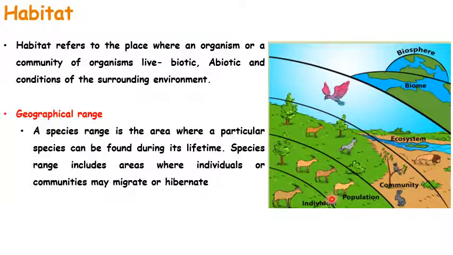So these animals, and many animals, migrate in their lifetime because they have to find food and they have to find shelter. Sometimes they even have to find a place to hibernate. If you take bears and bats, all these animals hibernate during the winter season. So they travel a particular distance and go hibernate. So the lifetime that it spends in a particular distance or geographical range, that is what we call the geographical range.